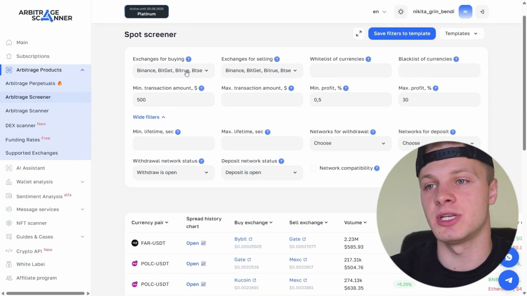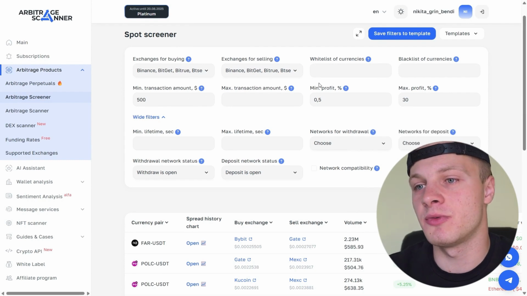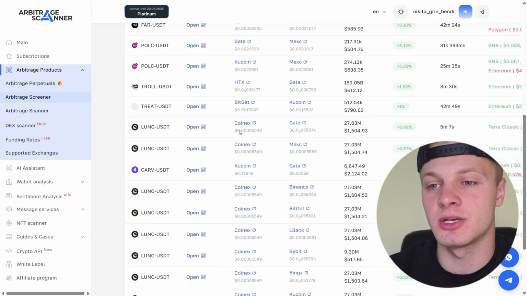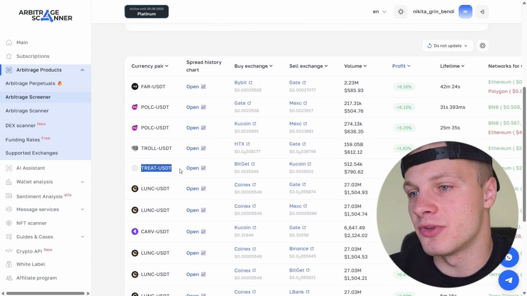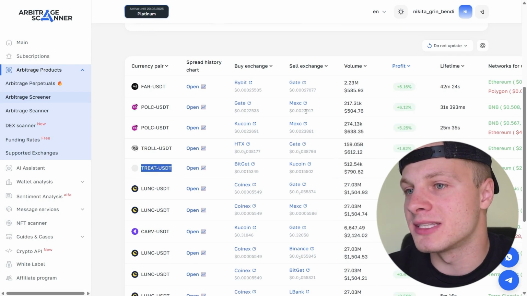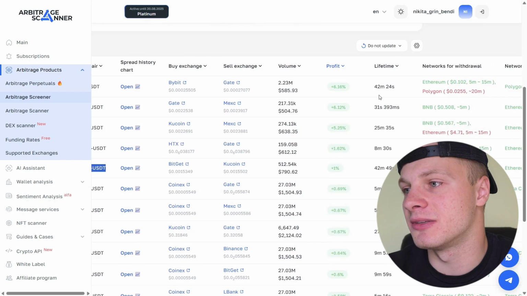In the filter settings, you can customize the exchanges, deposit, minimum profit, and maximum profit to your preferences. And here the trades are displayed. Again, for the Lunk token, there are trades available on different exchanges. There's some thread between Bittrex and Coin with a 1% difference. Troll between Aztec, Gate, Poke, Coin, Mex, Gate, Mex. By the way, let's take a look at this particular trade.